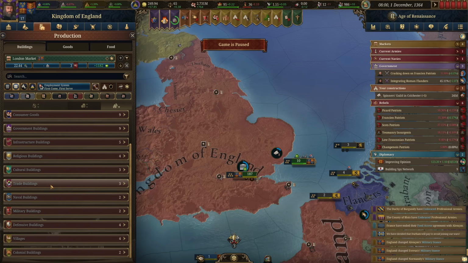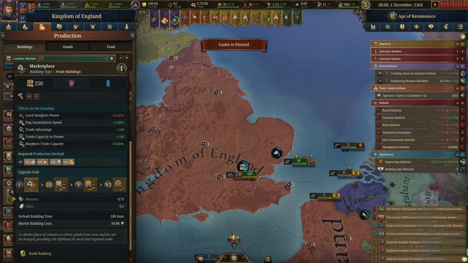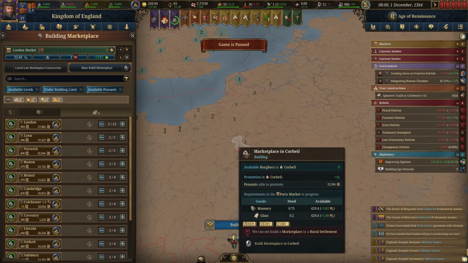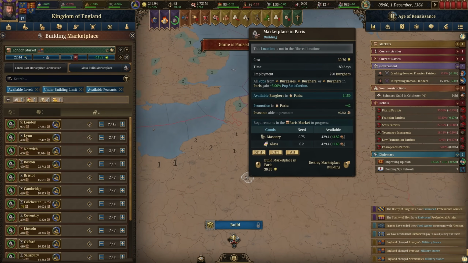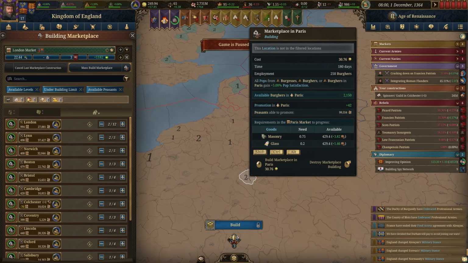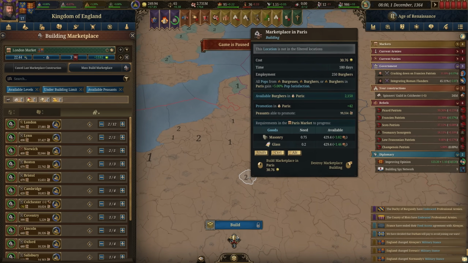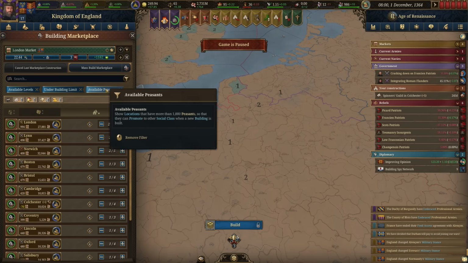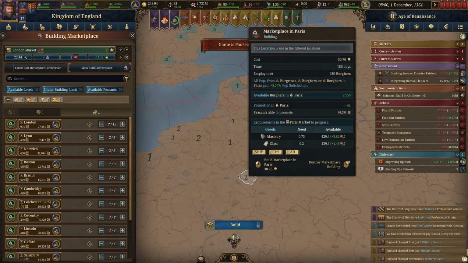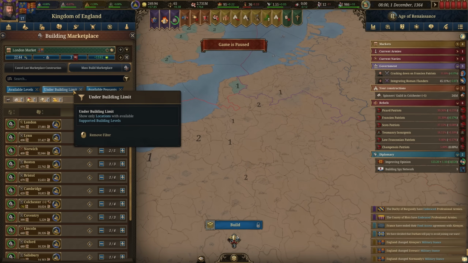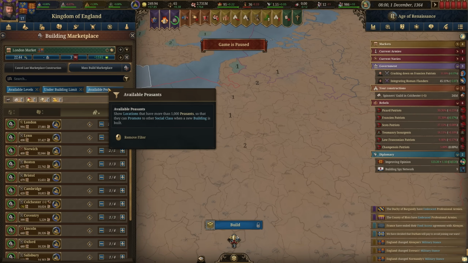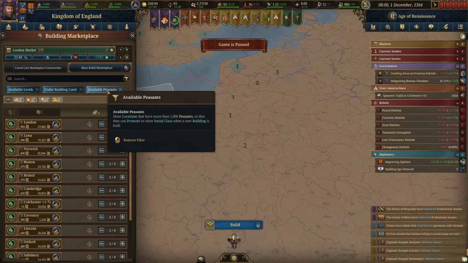So the first thing we're going to do here, guys, is we need to get some marketplaces in Paris, because as we saw last episode, we're making a lot of money from this market. However, you'll notice that it's not lit up here, even though we could build a marketplace here. And so it's one of these three things here. We know that there are available levels, or else we wouldn't even be able to build this. So it must be that they are not under the building limit, so they've reached the limit of buildings that they can have, or they don't have any available peasants.